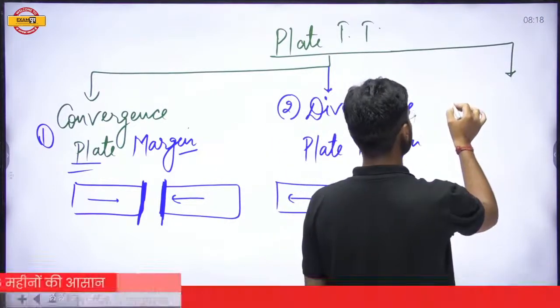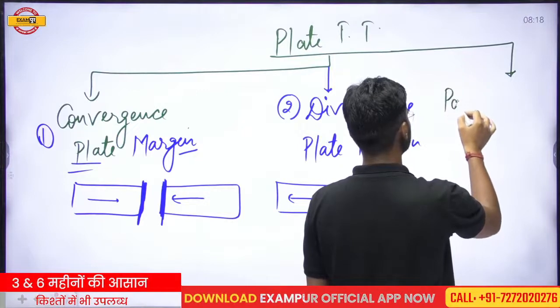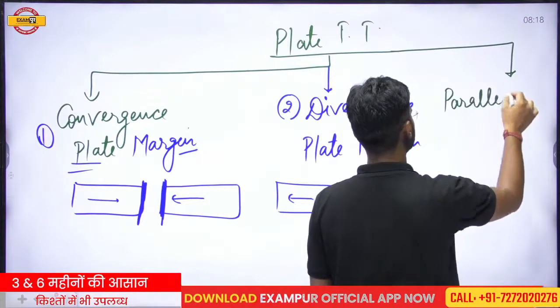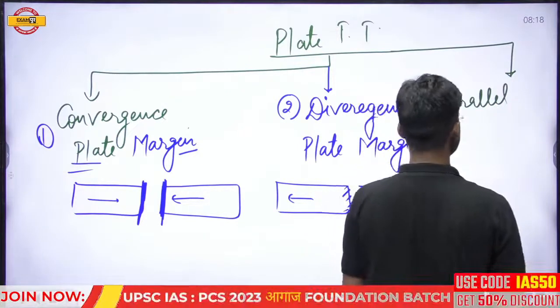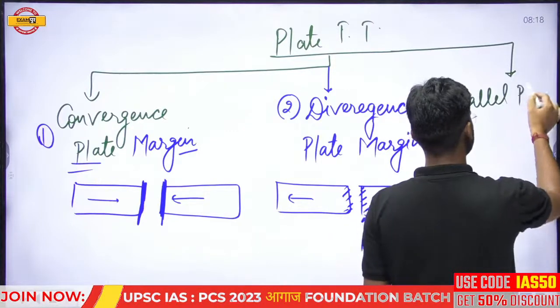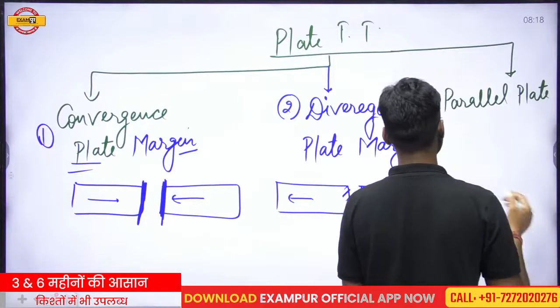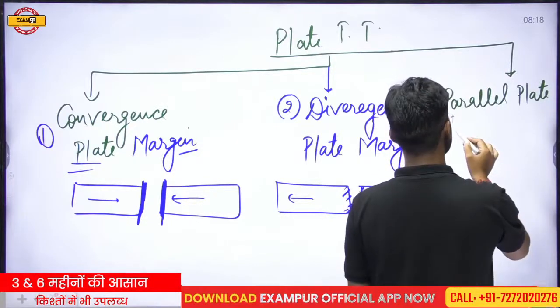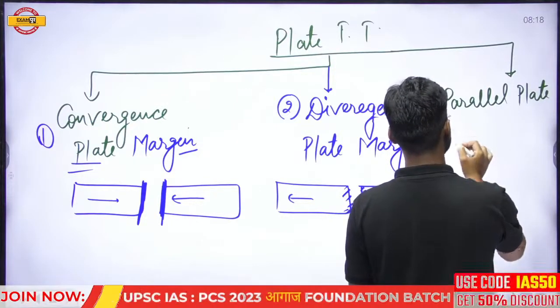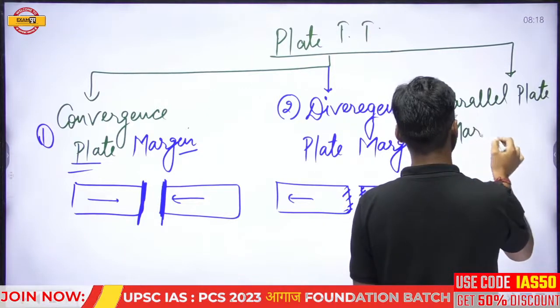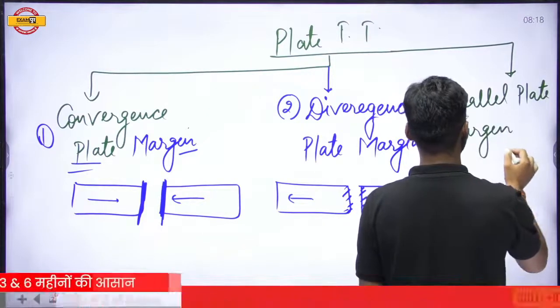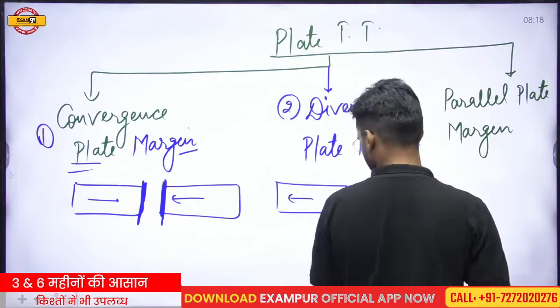And the third type of movement is when two plates move parallel to each other, whether in the same direction or the opposite direction. This type is called the parallel plate movement, and the margin of that plate is called the parallel plate margin.